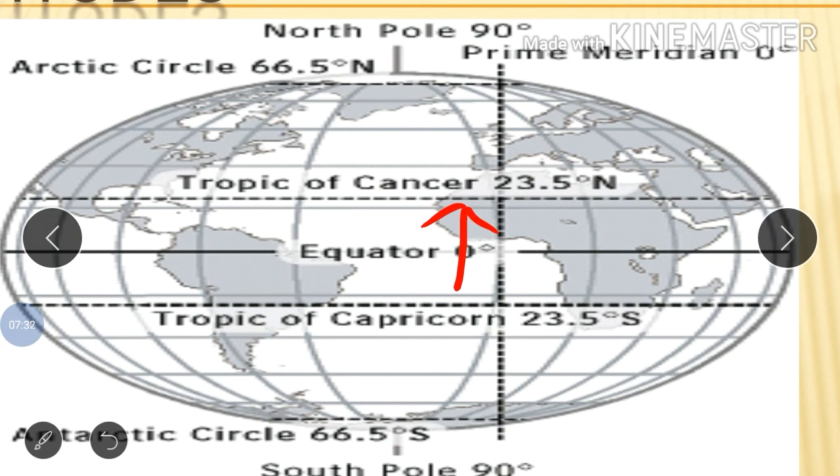In this way we can know the difference between the lines, and how the equator, Tropic of Cancer, Tropic of Capricorn, Arctic Circle and Antarctic Circle are pointed in the latitude. Okay children, in this way we have learned the lines of latitude on the globe. Okay children, thank you very much.